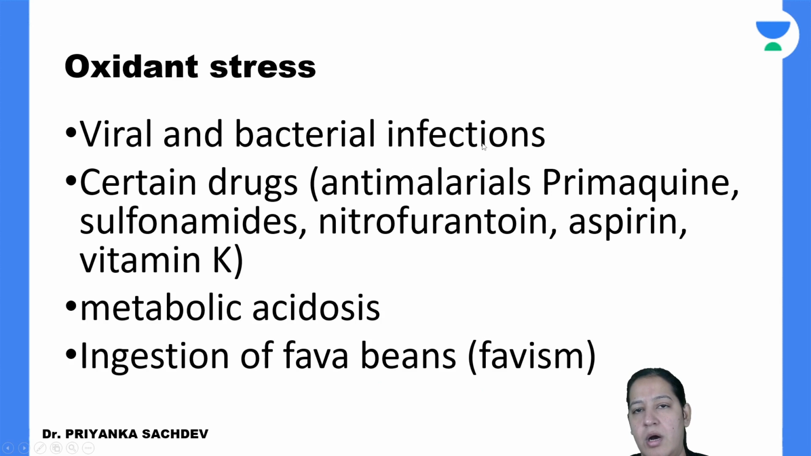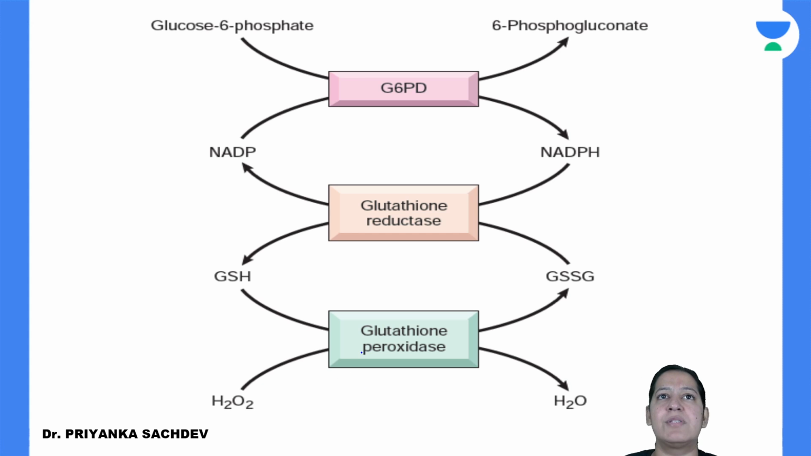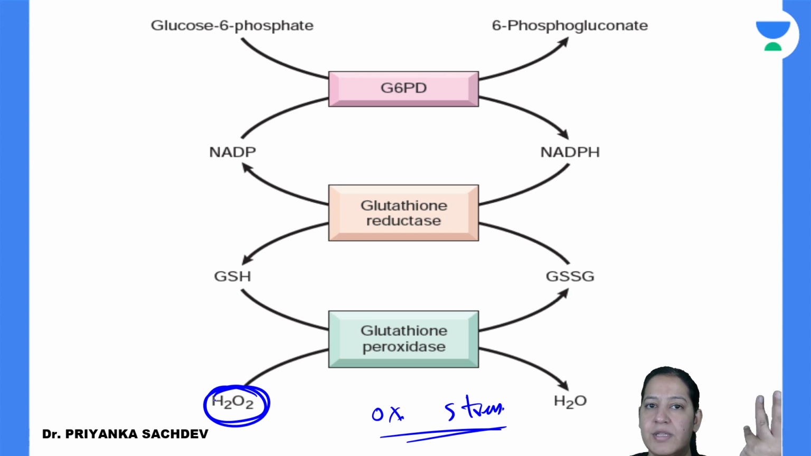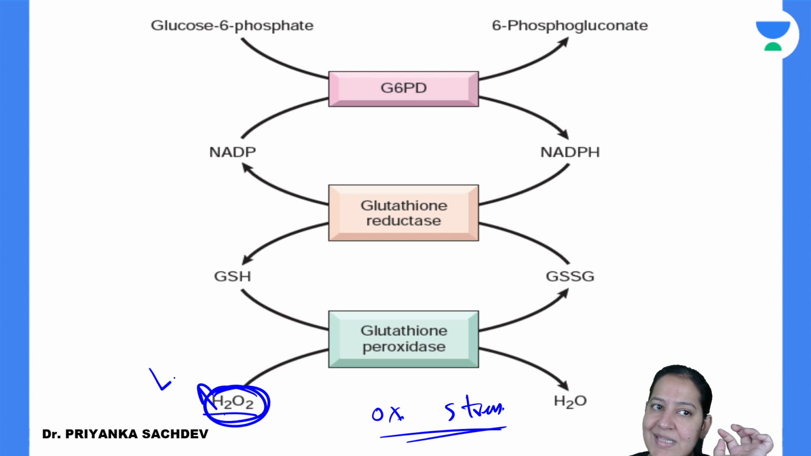Listen now. If any oxidative stress is coming in the body, what is oxidative stress? I will give you the examples. During oxidative stress, free radicals are formed. This H2O2 is formed. Inside the cell, this free radical, which is H2O2, that is hydrogen peroxide, is formed. Now this hydrogen peroxide will cause lysis of the cell and kill the cell if we do not destroy it.